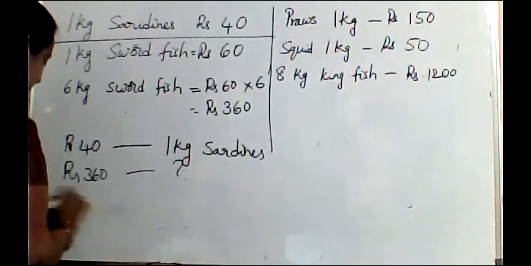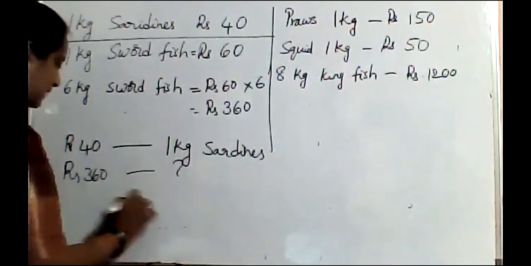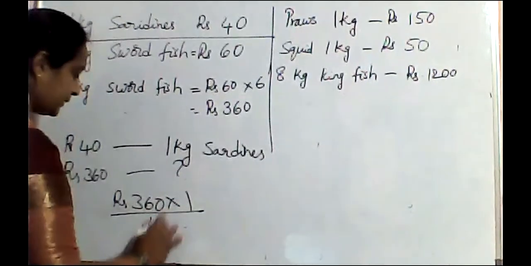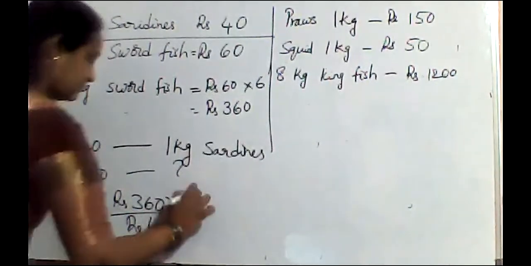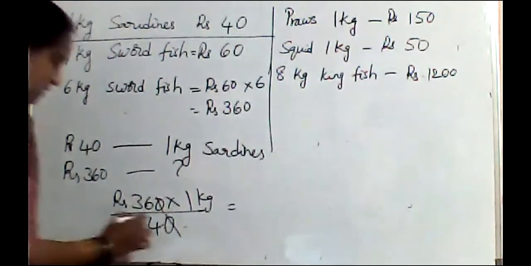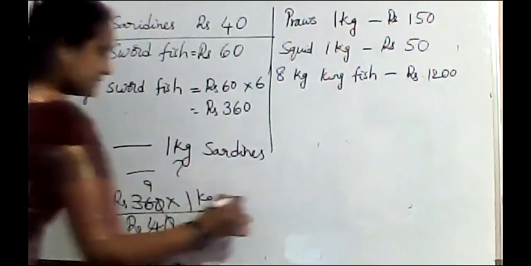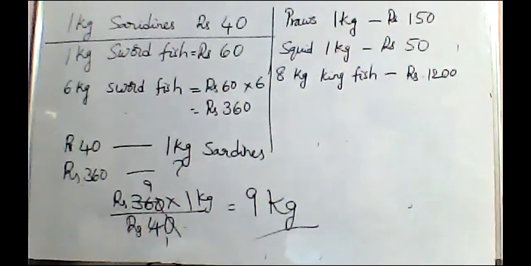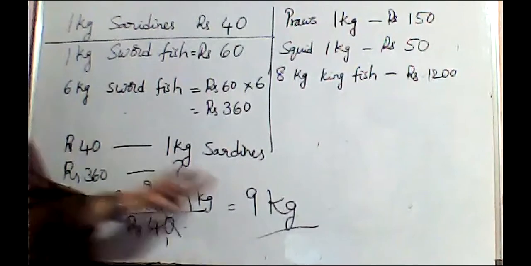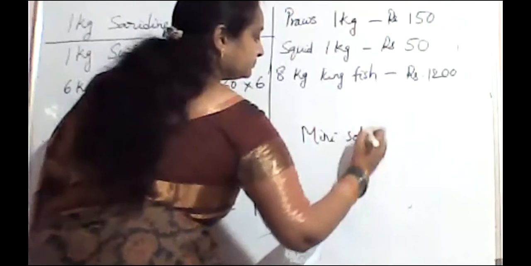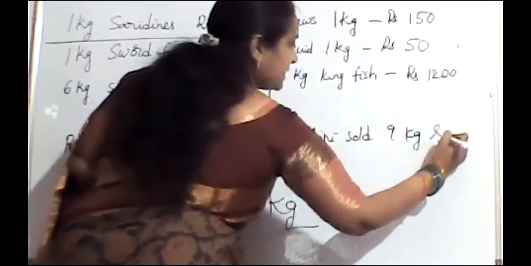So 360 into 1 by 40. Here, the 0s we can cancel. 4 ones are 4, 4 nines are 36. So how many kgs, ma'am? 9 kgs of sardines she will get. So Mini sold 9 kg sardines.